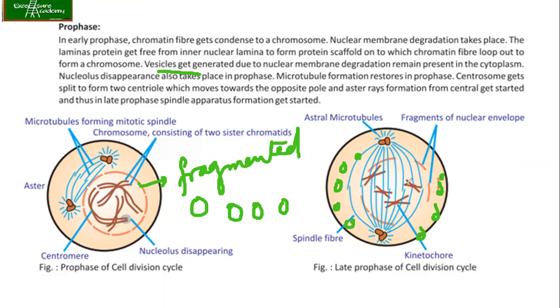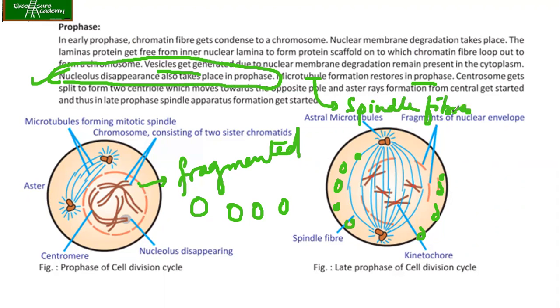Okay, now nucleolus disappearance also takes place in the prophase. Please remember this also, such a question comes for the 1 mark question. So this is also important that nucleolus disappearance takes place in the prophase of the mitosis. Now microtubule formation restores in the prophase. Now why is this required? Because these are going to form your spindle fibers, which will go and bind to your centromere of the chromosomes.